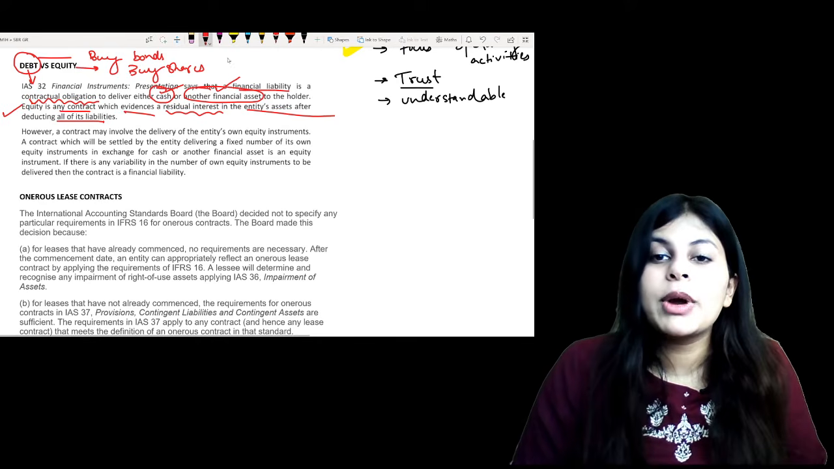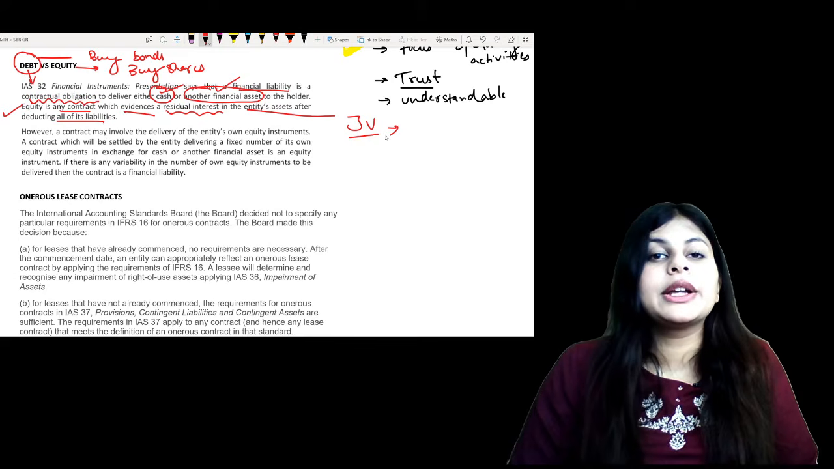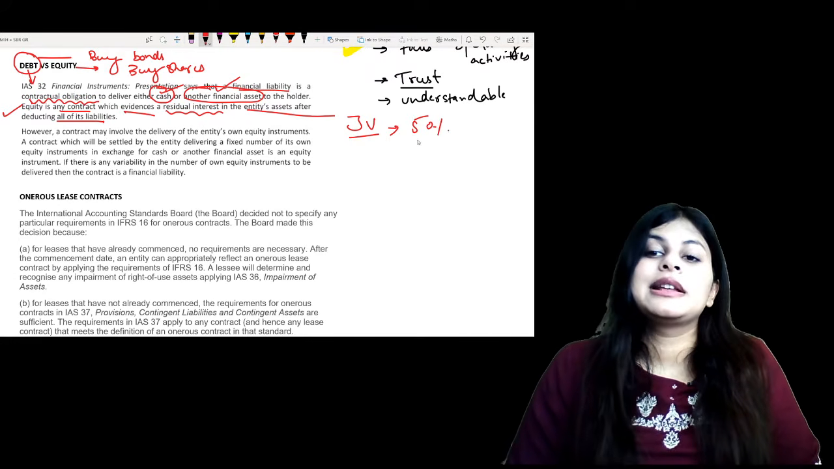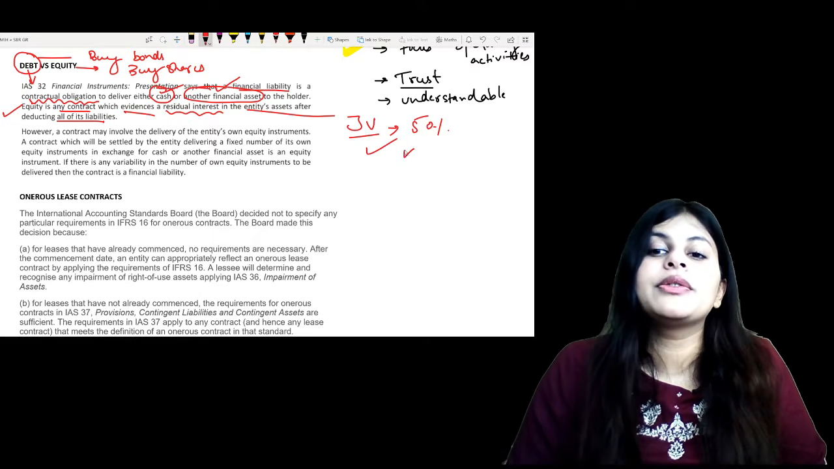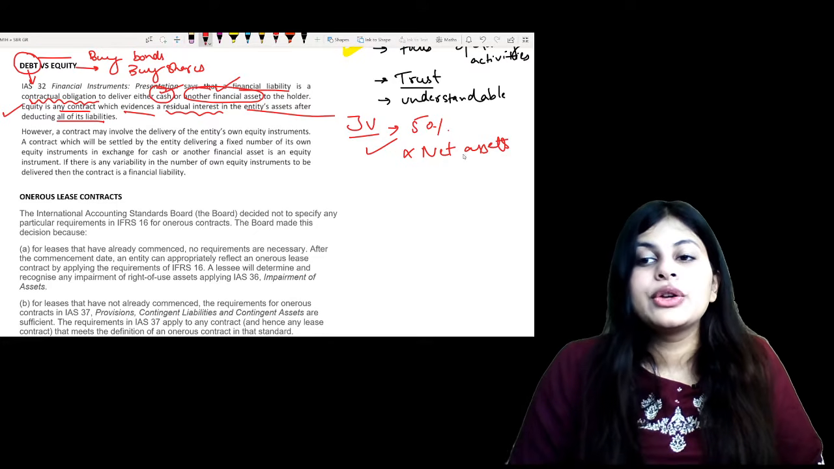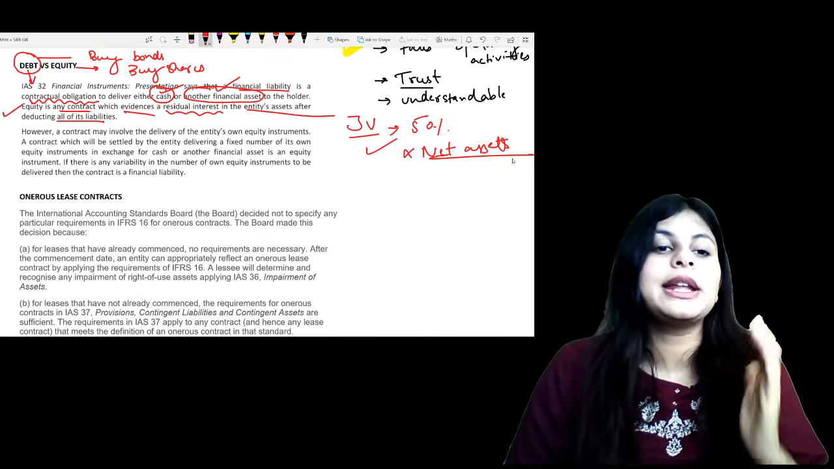That's why in a joint venture, how do you calculate? If your joint venture is 50%, which is mostly the case, your share in the JV is 50% of the net assets of that joint venture, right? So basically you have a share in the net assets. So that's what equity is.